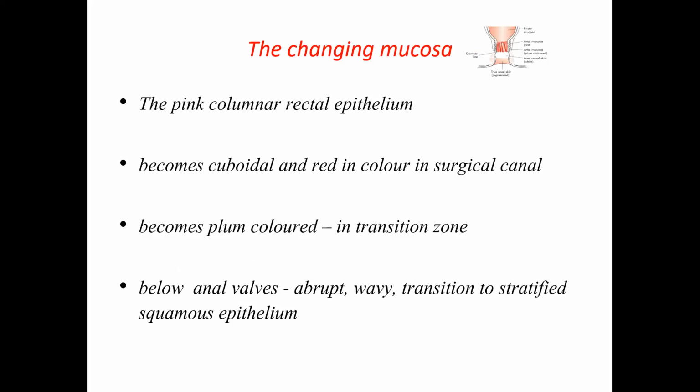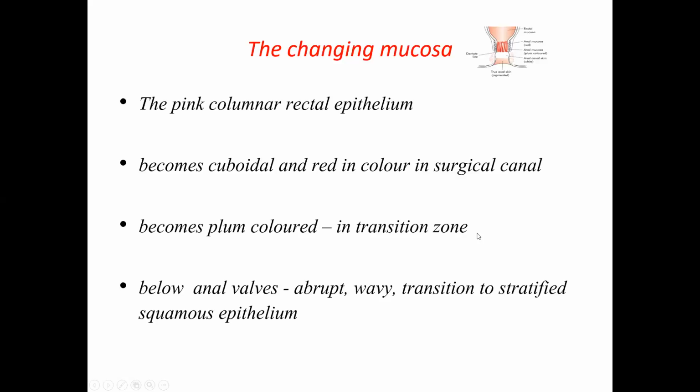Now we will discuss the epithelium and the subepithelial structures. If you study the mucosa, it changes as you go from above downwards. In the upper part of the anal canal, the surgical part of the anal canal, it will be pinkish in color. It will be lined by columnar epithelium and thrown into longitudinal folds, the columns of Morgagni. Below, it becomes cuboidal and red in color in the surgical canal, and becomes plum colored in the transition zone.